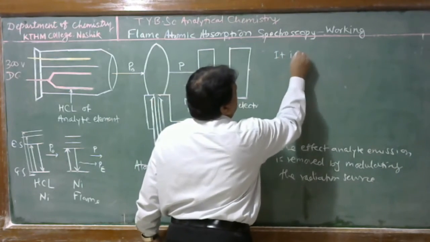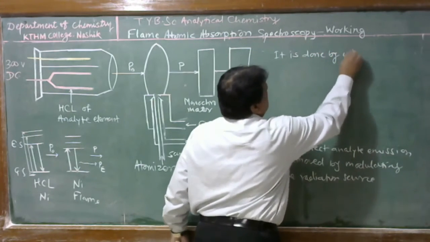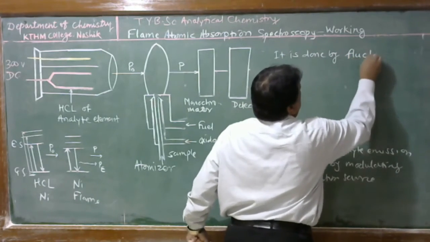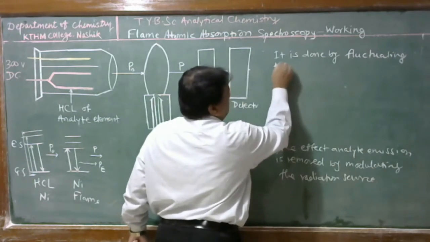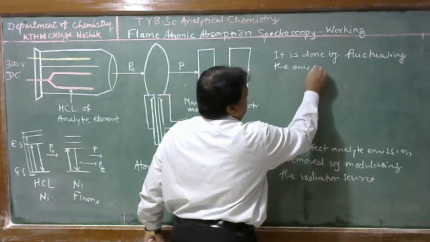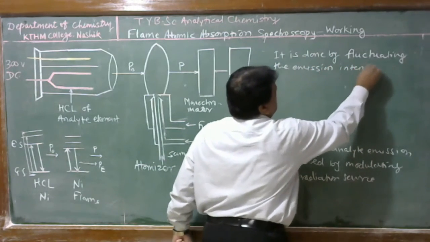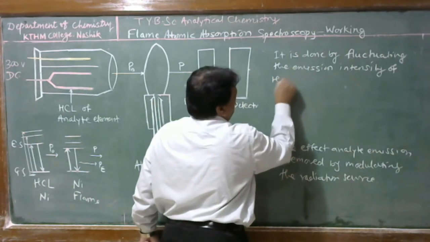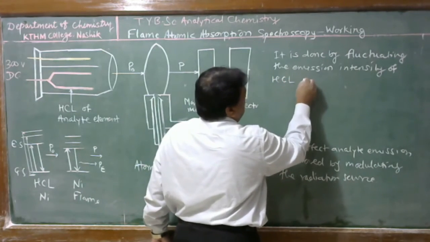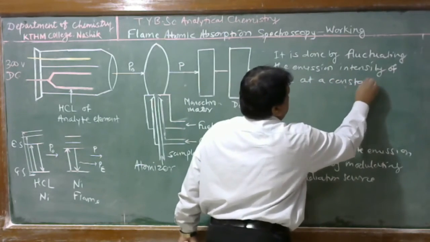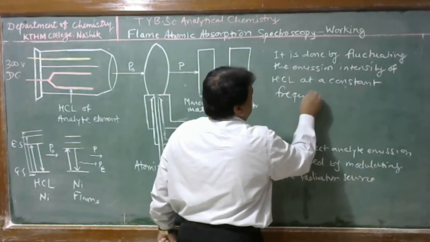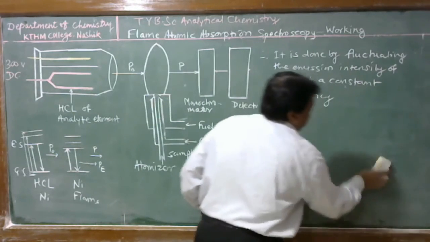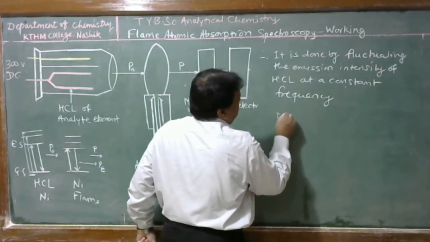It is done by fluctuating the emission intensity of the hollow cathode lamp, or the resonance line of the hollow cathode lamp, at a constant frequency, and modulation can be done.